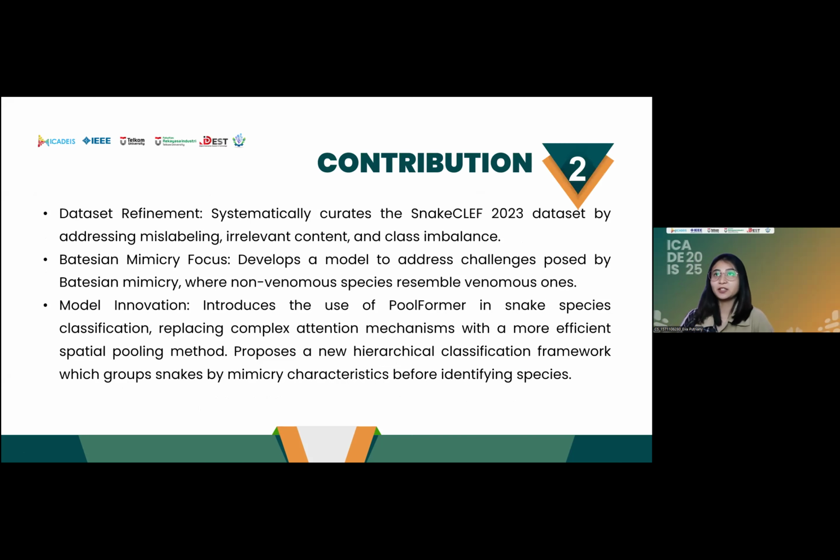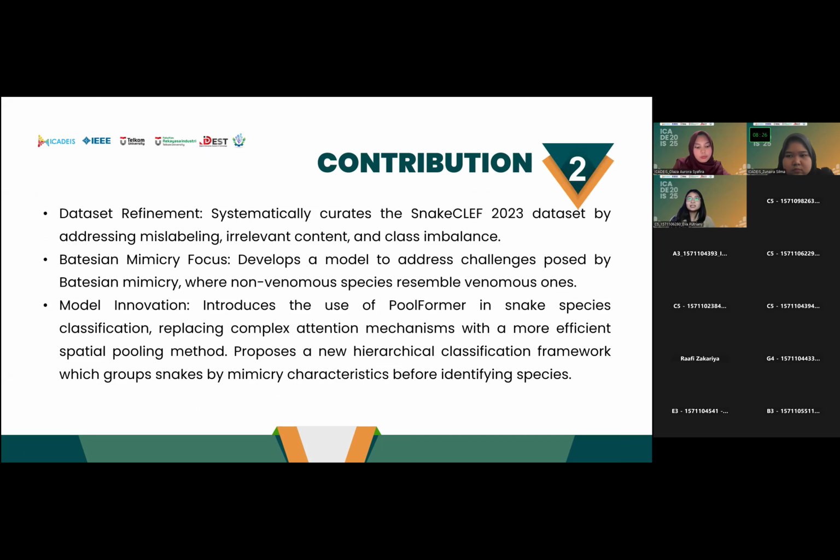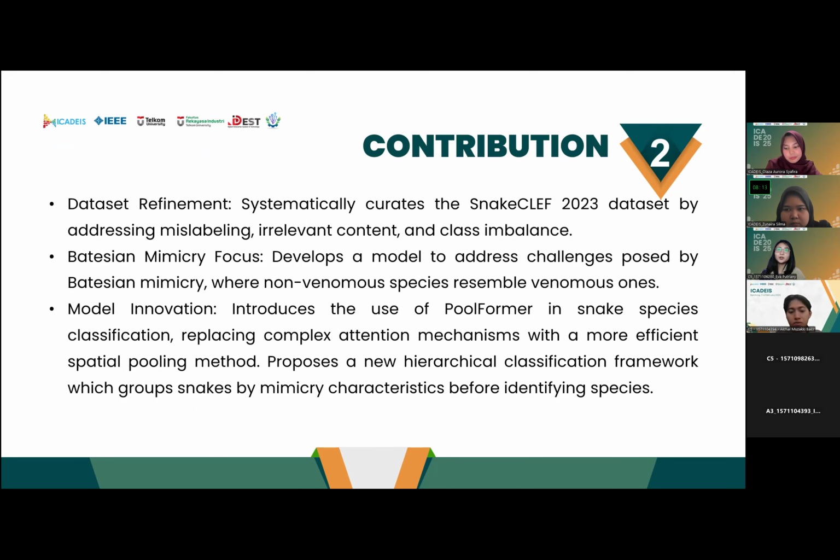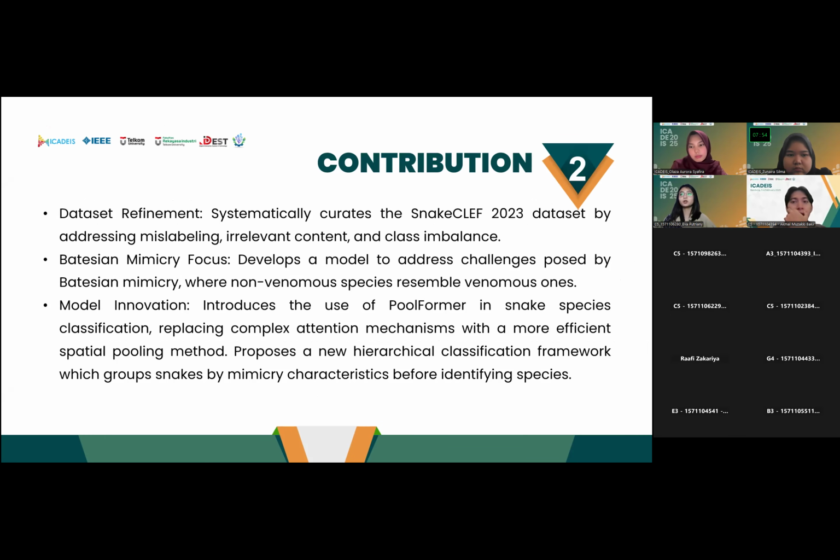The first one is dataset refinement. It systematically curates the SnakeCLEF 2023 dataset by addressing mislabeling, irrelevant content, and class imbalance. It also develops a model to address the challenge posed by Batesian mimicry, where non-venomous species resemble the venomous ones. This research introduced the use of PoolFormer in snake species classification, replacing the complex attention mechanism with a more efficient spatial pooling method. It proposed a new hierarchical classification framework which groups snakes by mimicry characteristic before identifying species.